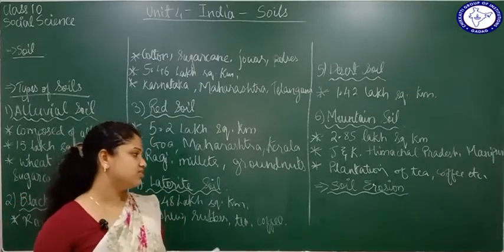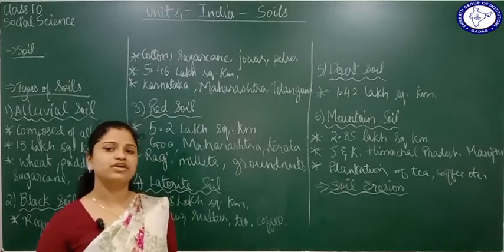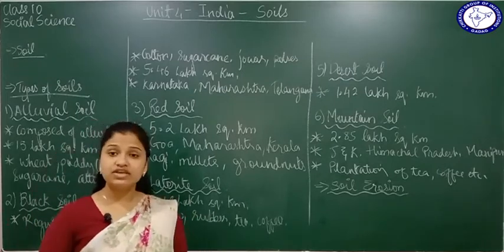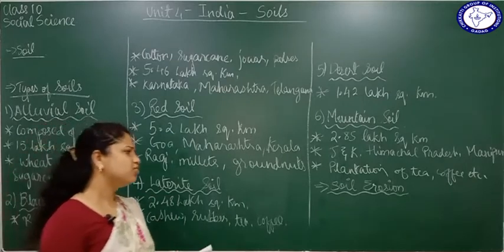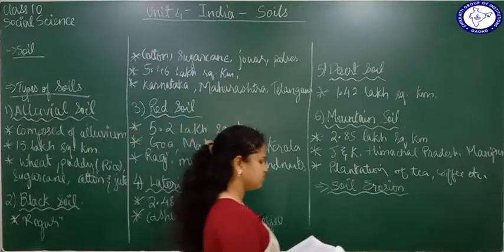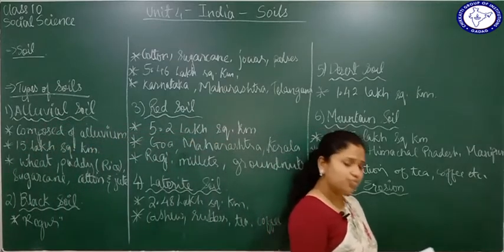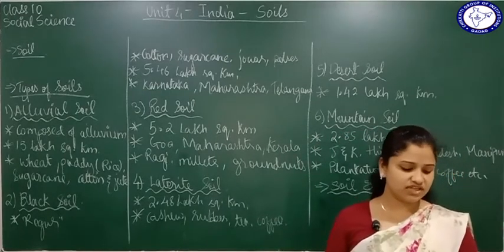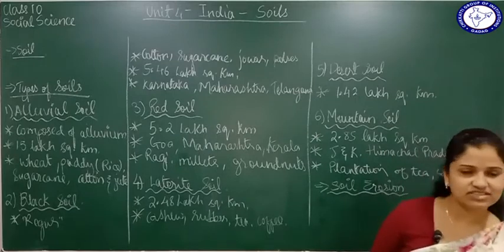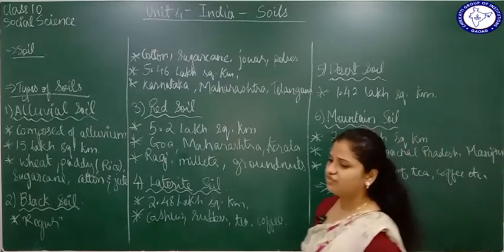That's why soil erosion is a very harmful thing that is going on, and we are going to learn the different reasons why soil erosion is taking place. So what are the different causes which have led to soil erosion? Which different things have caused soil erosion? Here mainly 5 causes are given. One is deforestation. What do you mean by deforestation?